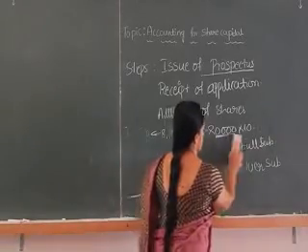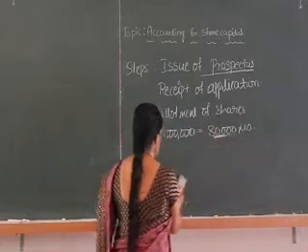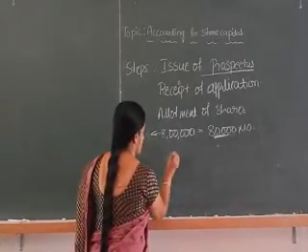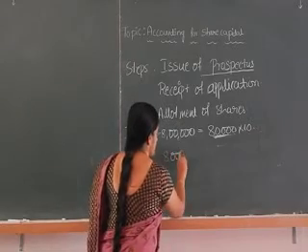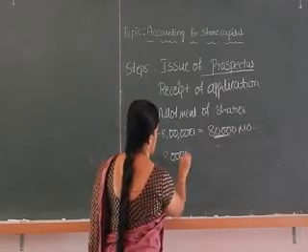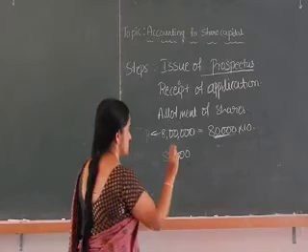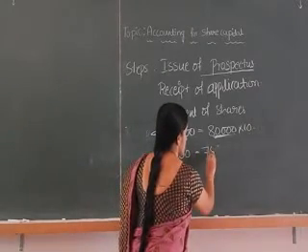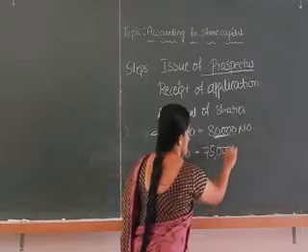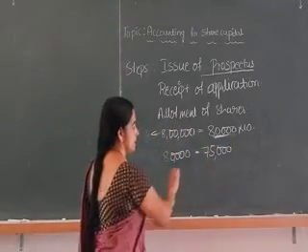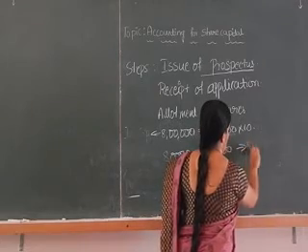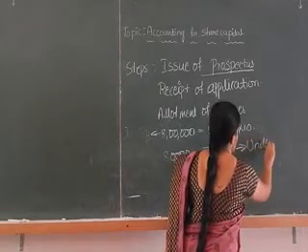And the next type is under subscription. Under subscription means the company is ready to issue 80,000 shares, but the company received applications for only 75,000. Then it is called under subscription.